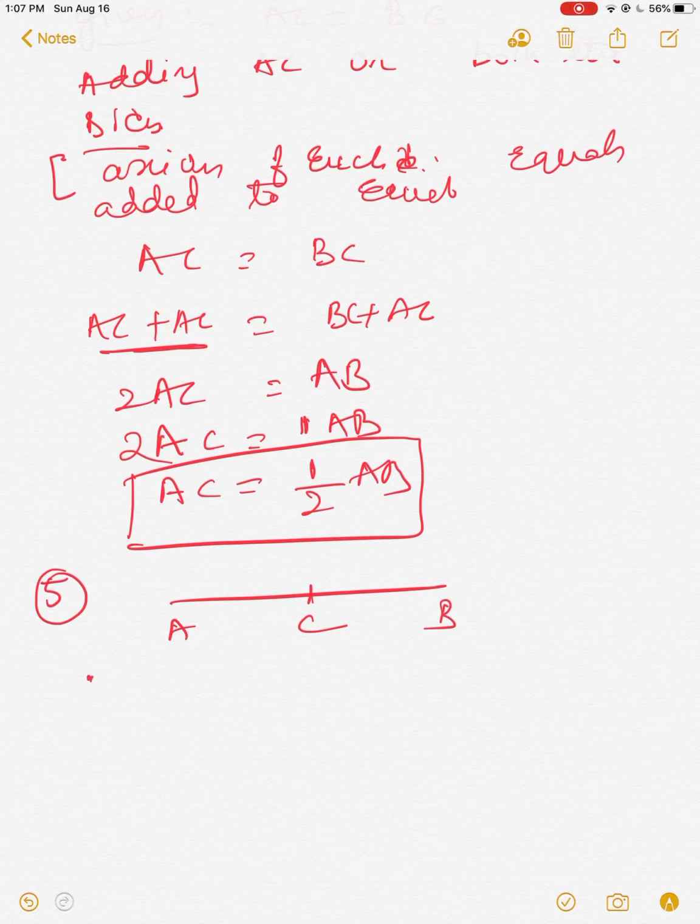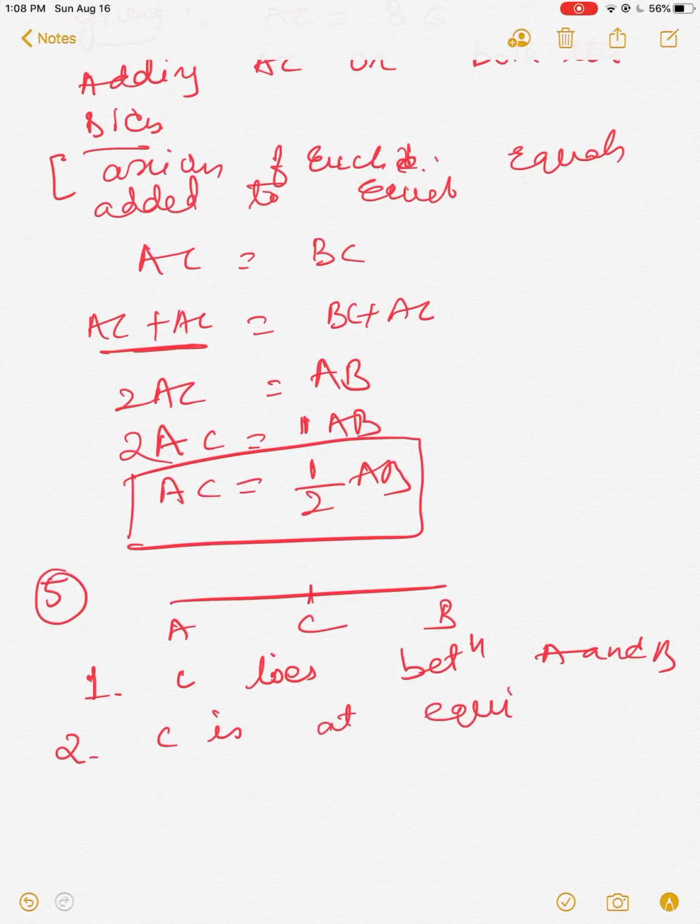First, C lies between A and B. Second, C is equidistant from A and B.